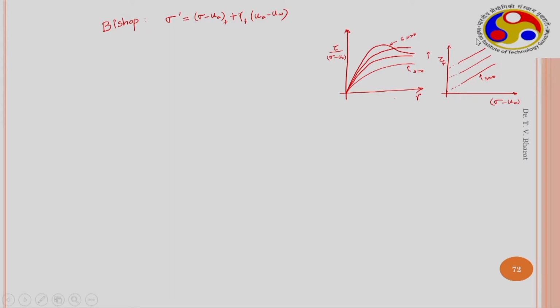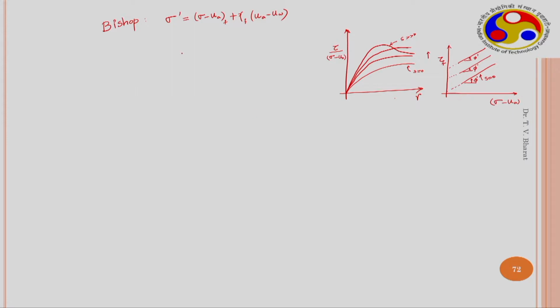So, as the profiles go up, the intercept value keeps on increasing. However, the angle of internal friction value is nearly the same, except for small differences due to experimental errors. Apart from that, the angle of internal friction remains the same.